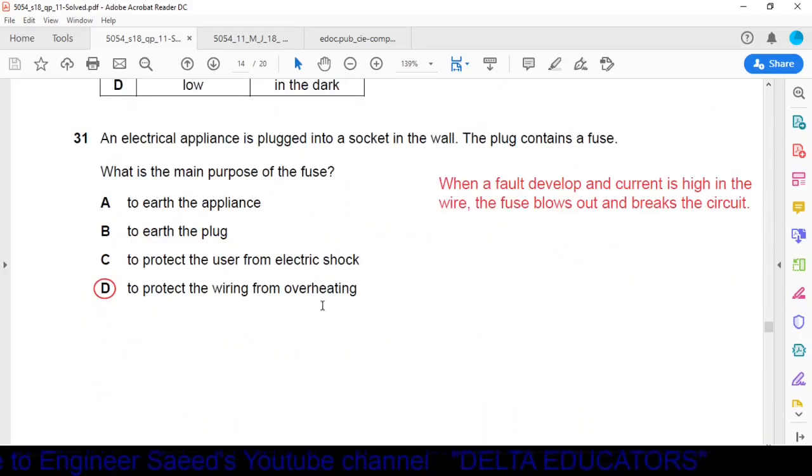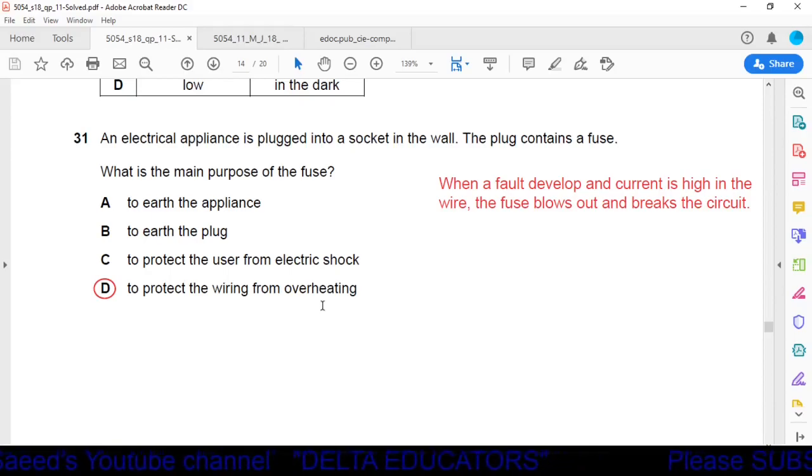Question number 31. An electrical appliance is plugged into a socket in the wall. The plug contains a fuse. What is the main purpose of the fuse? A. To earth the appliance. B. To earth the plug. C. To protect the user from electric shock. D. To protect the wiring from overheating.